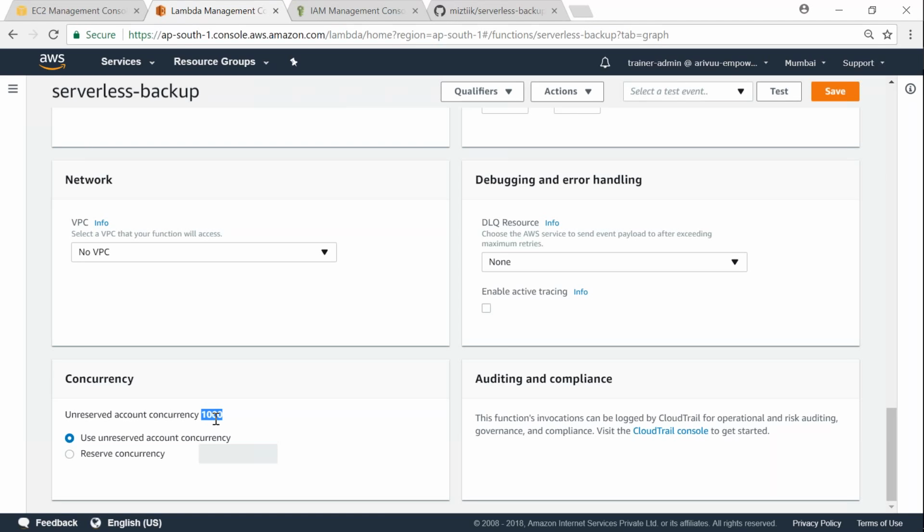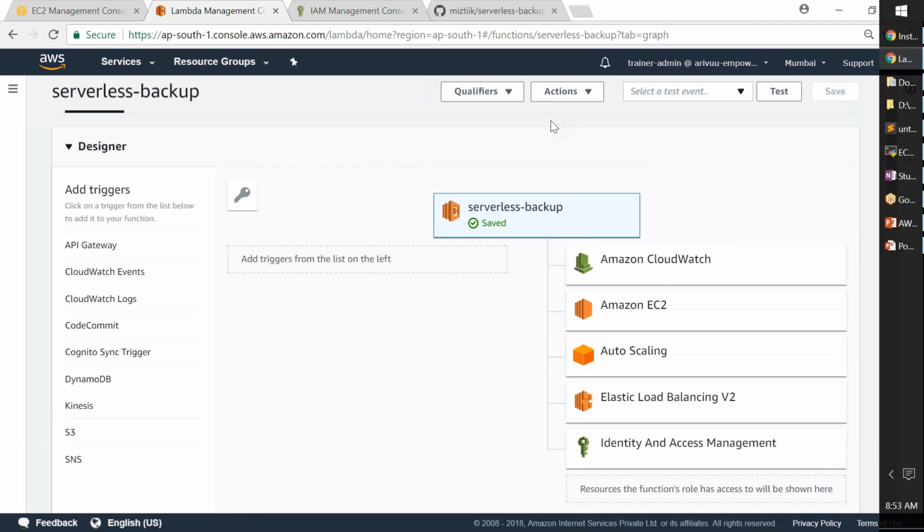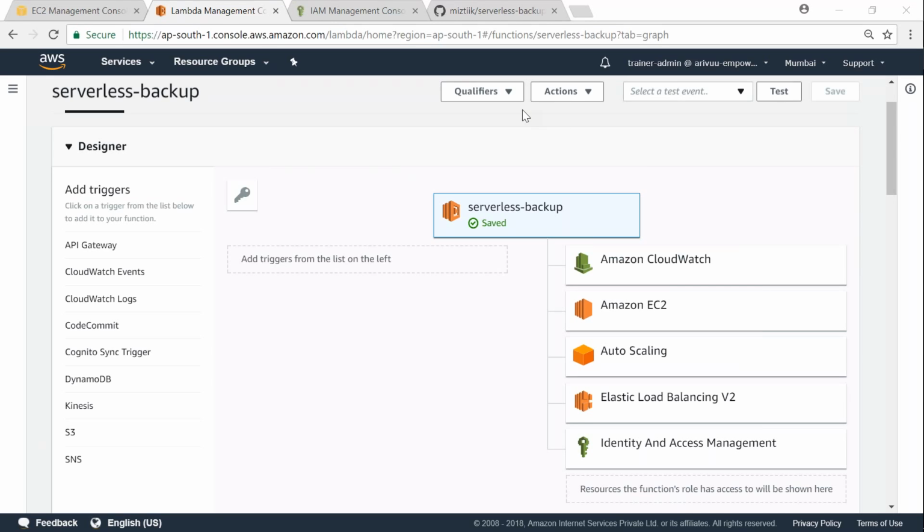That is, 1000 Lambdas can be triggered every millisecond as the incoming rate of events. So let us go ahead and save. Now we have just configured our Lambda function, but this is not going to get triggered by any means because we have not set up a trigger mechanism or a cron job.